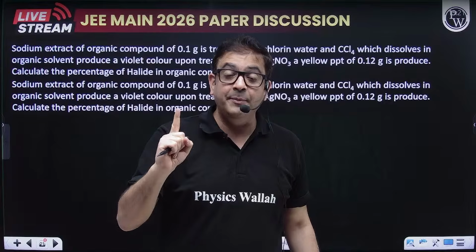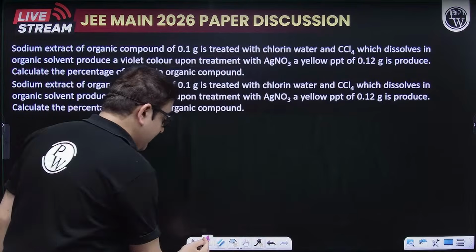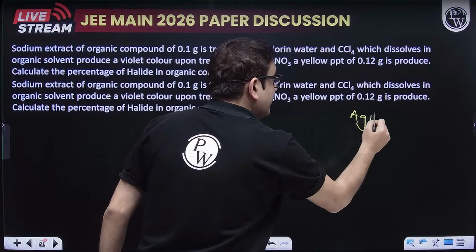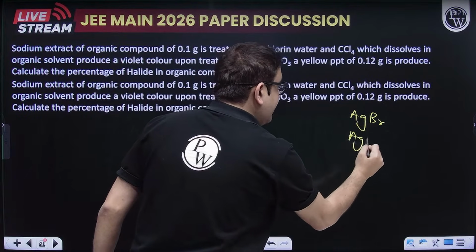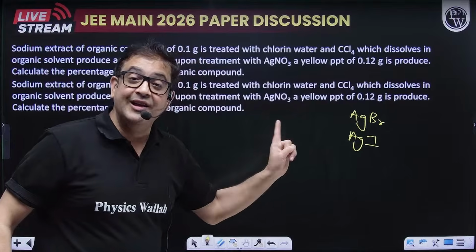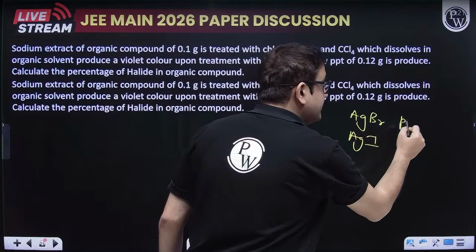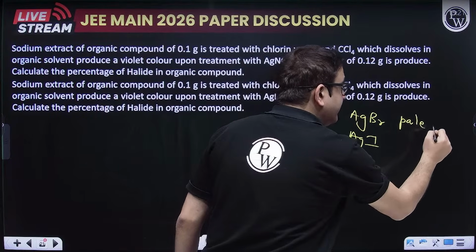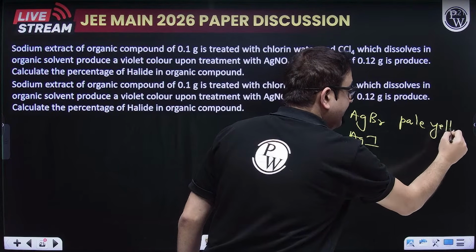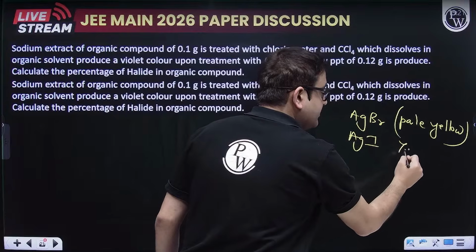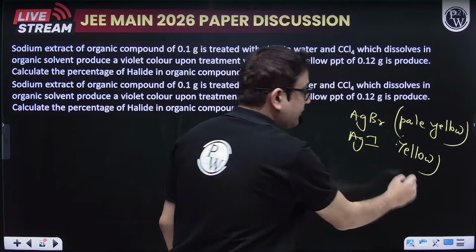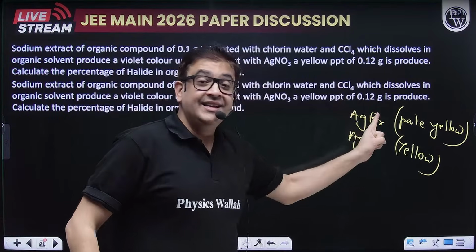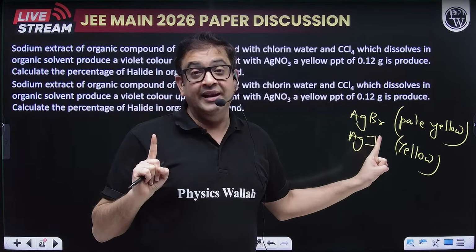AgCl is a white precipitate, while AgBr and AgI are both yellow precipitates, where AgBr is a pale yellow, as in a very light yellow precipitate. So this is palish yellow, while this is a very intense yellow precipitate. Which one? The iodide one. And only bromides and iodides give this test.